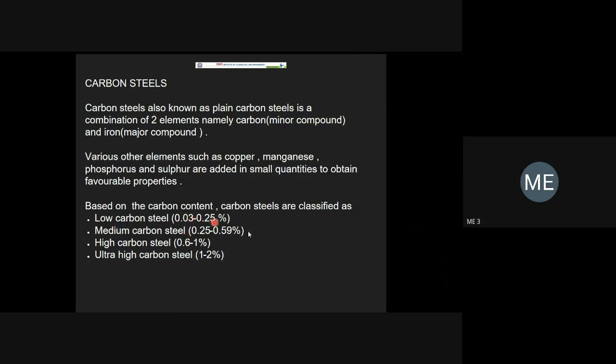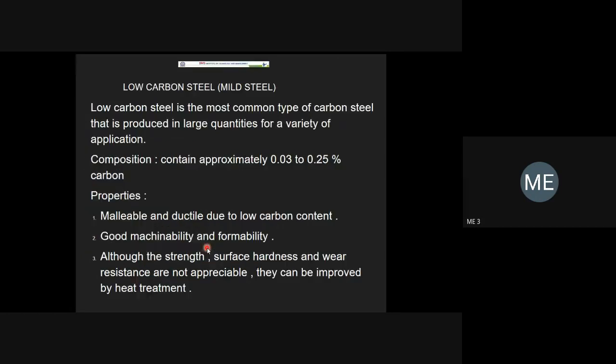I will not ask what the percentages are, but at least try to remember some percentages, for at least three steels: low carbon, medium carbon, and high carbon steel. High carbon steel is up to 1%. The low carbon steel is mild steel.